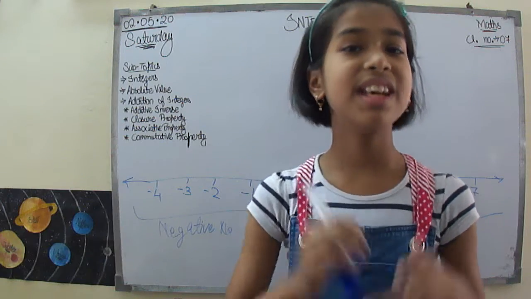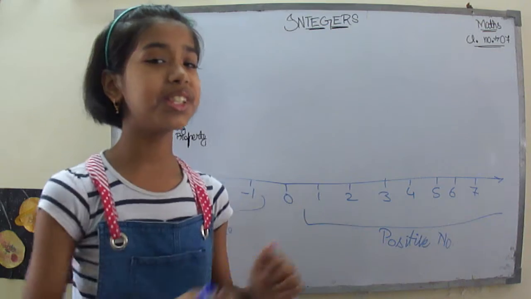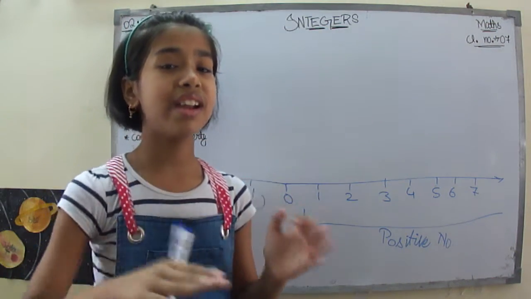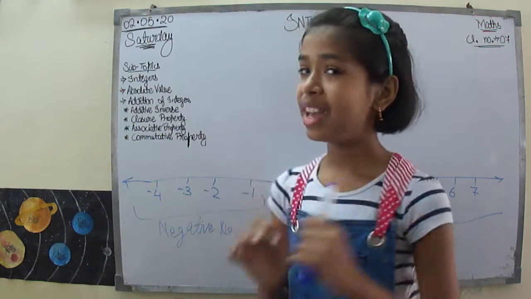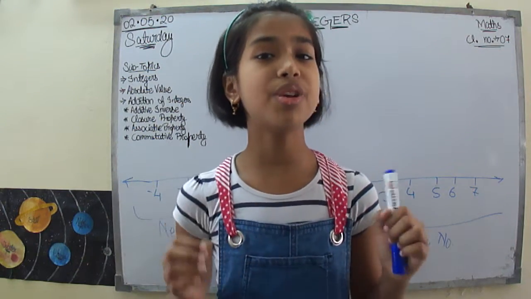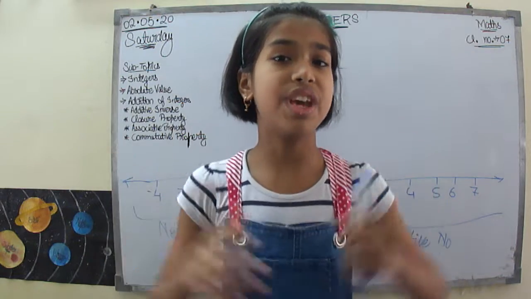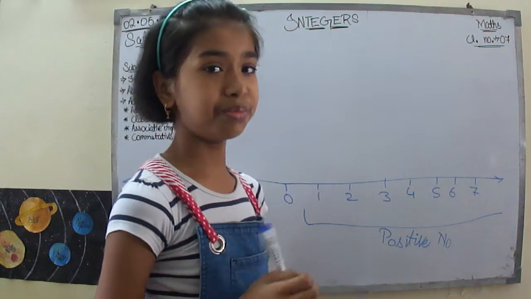Now let me tell you again that the numbers at the right side of the 0 are called the positive numbers, and the numbers at the left side of the 0 are called the negative numbers, and they are represented by the sign of the minus. And the positive number can be represented in two ways. Let's take that I have to represent 3.